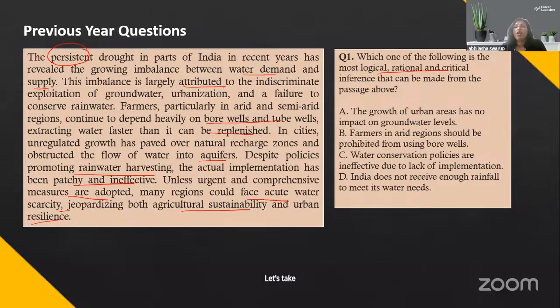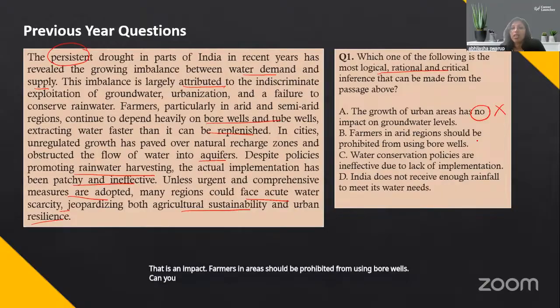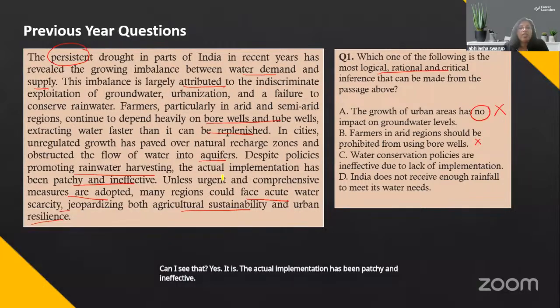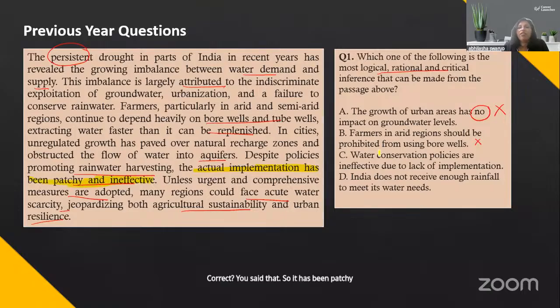Let's take a look. The growth of urban areas has no impact on groundwater level is incorrect. There is an impact. Farmers in arid regions should be prohibited from using bore wells. Can you prohibit? No. Water conservation policies are ineffective due to lack of implementation. Can I say that? Yes, it is. Actual implementation has been patchy and ineffective. You said that. So it has been patchy and ineffective. Therefore, water conservation policies are ineffective due to lack of implementation.